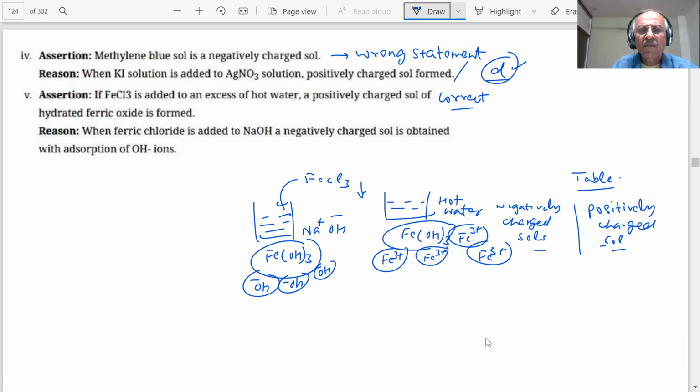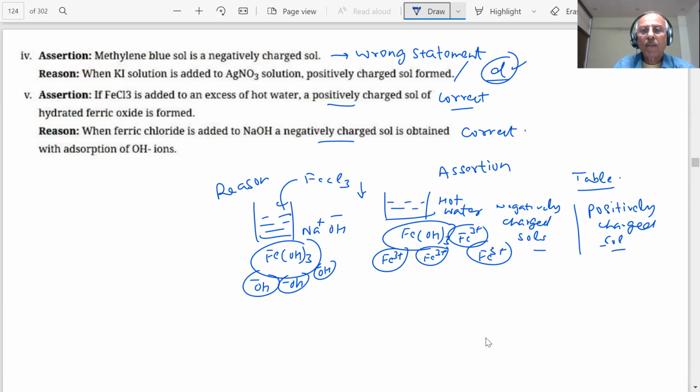This was the assertion, and this is the reason. Is it a correct statement? This was positive, and this is negative. Both are correct. But is the reason the explanation for the assertion?